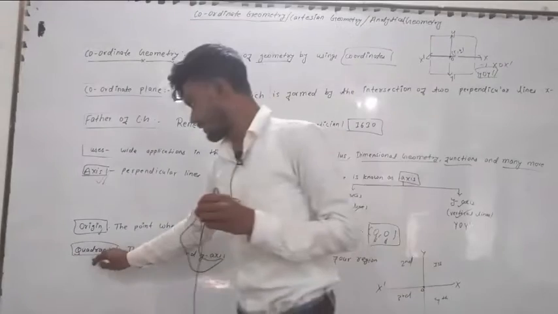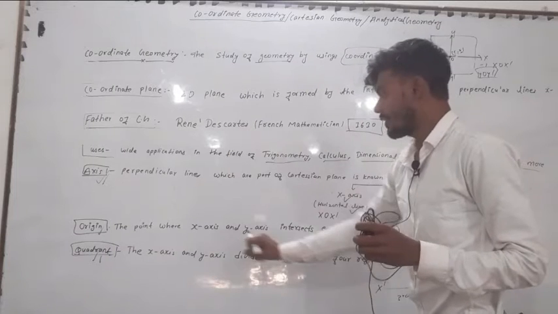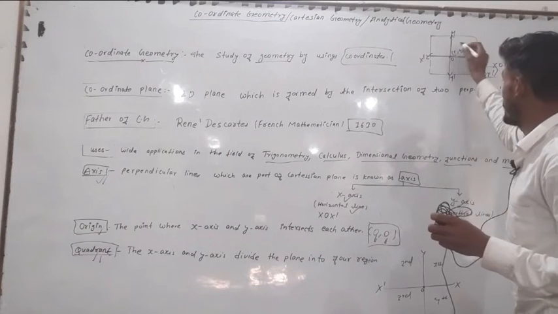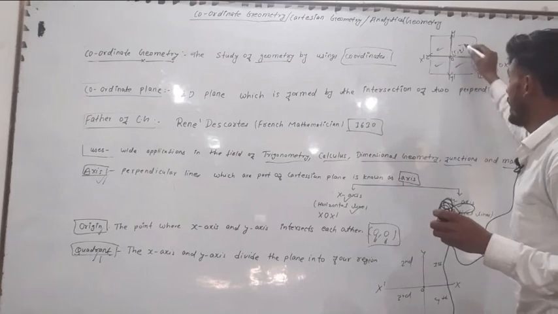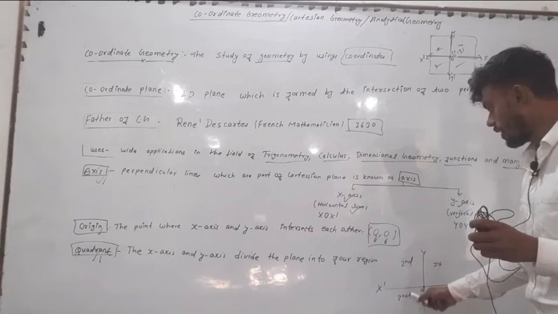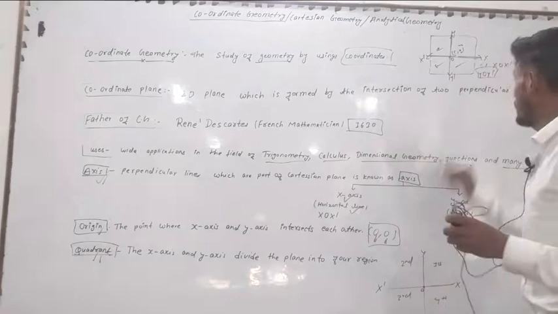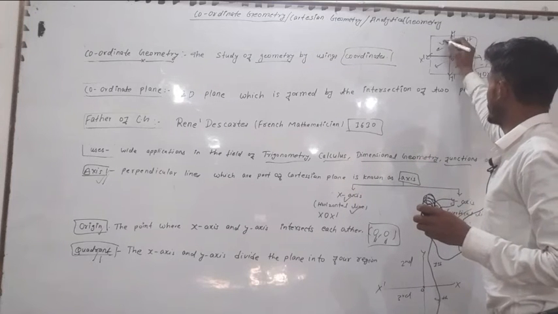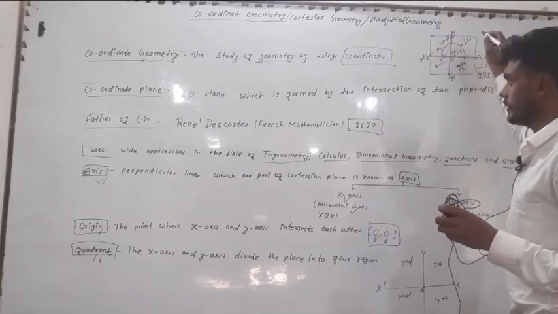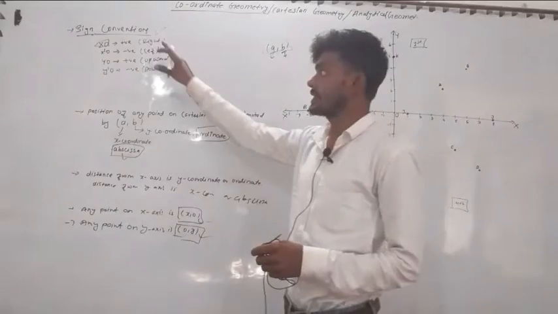What is a quadrant? The x-axis and y-axis divide the plane into 4 parts: 1, 2, 3, 4, and these 4 parts are called quadrants in coordinate geometry. In this order, this is the first quadrant, this is the second quadrant, this is the third quadrant, and this is the fourth quadrant.